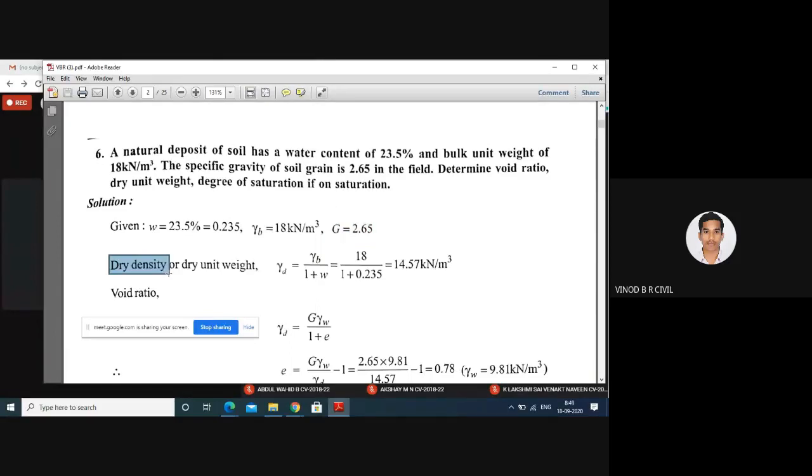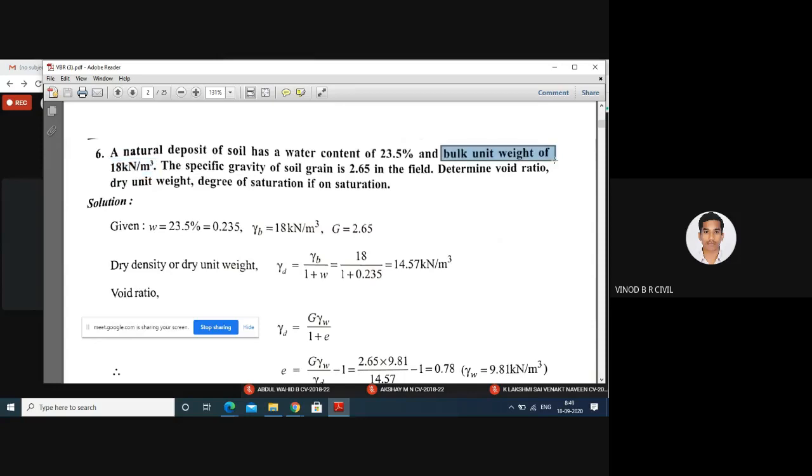In examination, they will ask dry density or dry unit weight, both are the same. That is gamma D is equal to gamma B, and gamma B is 18 kilonewton per meter cube, the bulk unit weight, given in the problem.